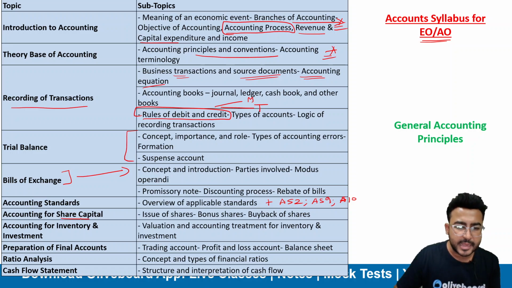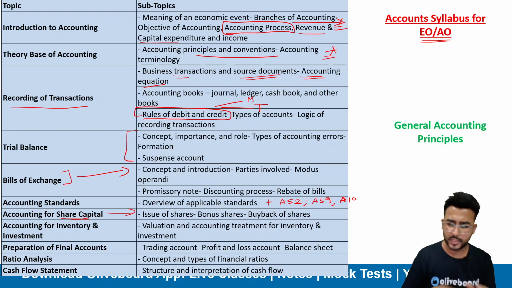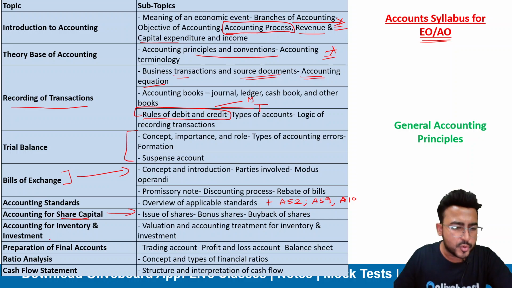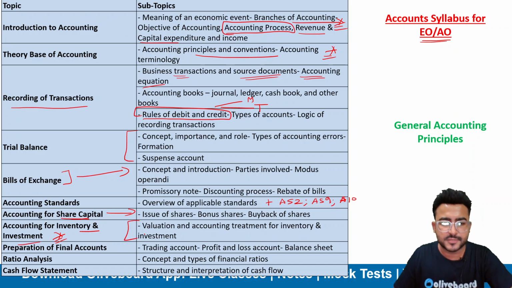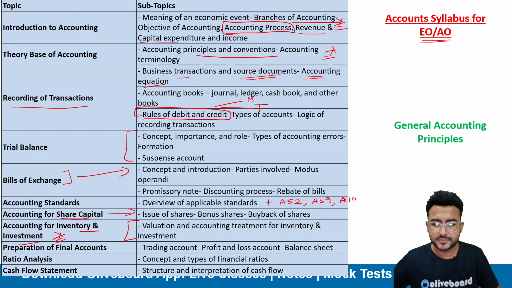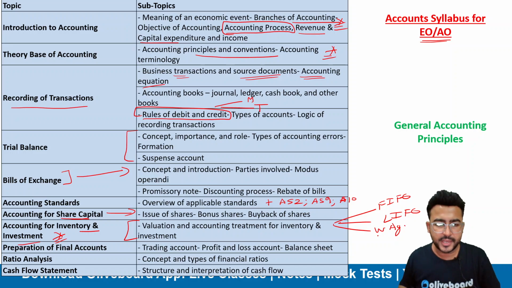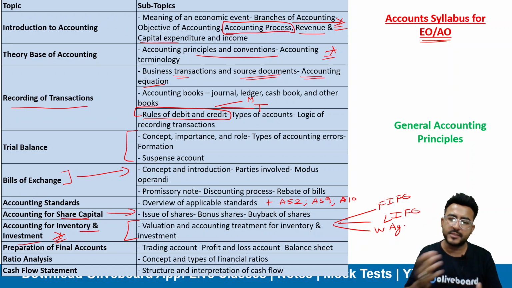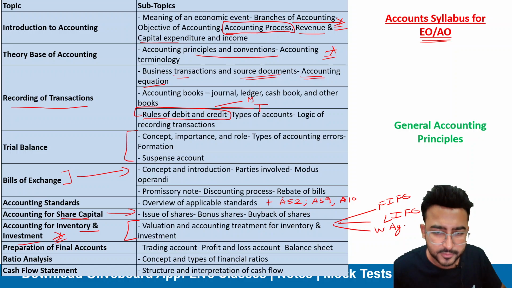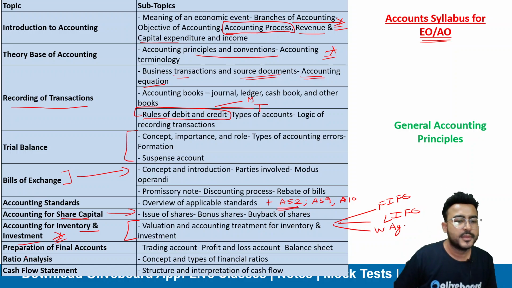Then share capital की accounting transactions कैसे होते हैं, उनका basic, उनका overview. Most important, accounting for inventory and investment. We have seen questions from valuation of inventory, like what is the FIFO method, practical application of FIFO, LIFO, weighted average, right? ये सारा आपको theory plus practical आना चाहिए. However, we already covered this in AS2 itself. Then there is preparation and presentation of final accounts.